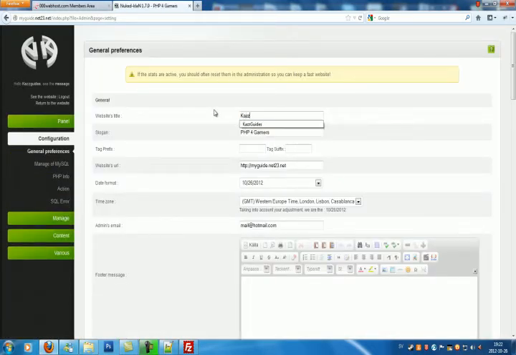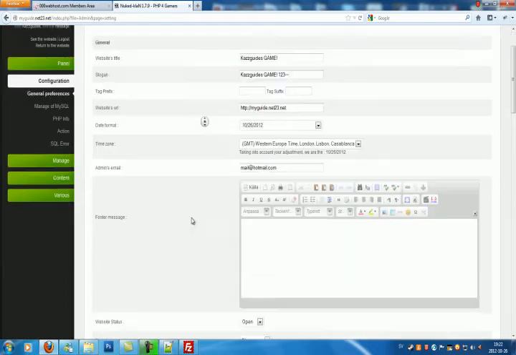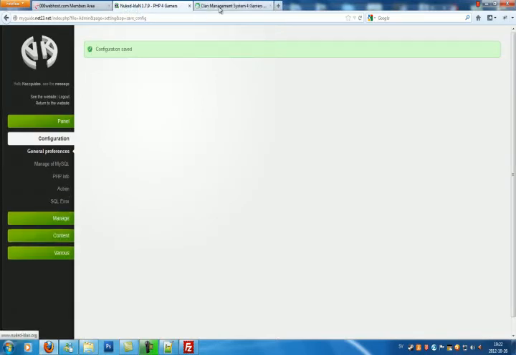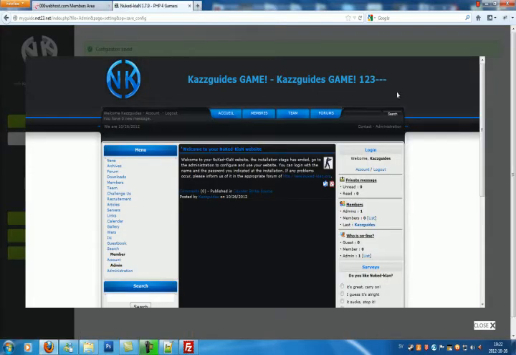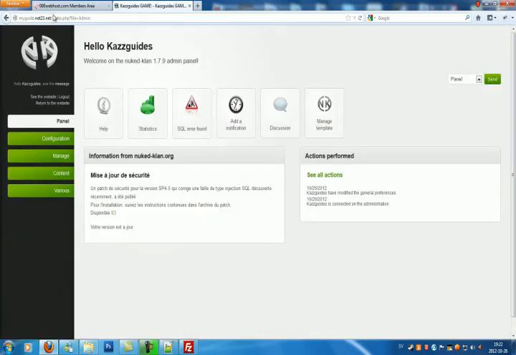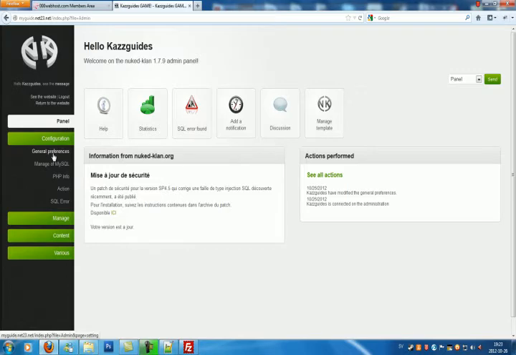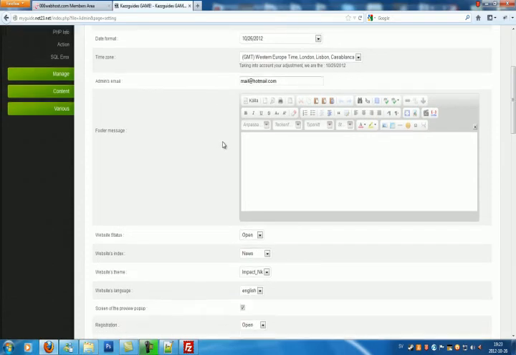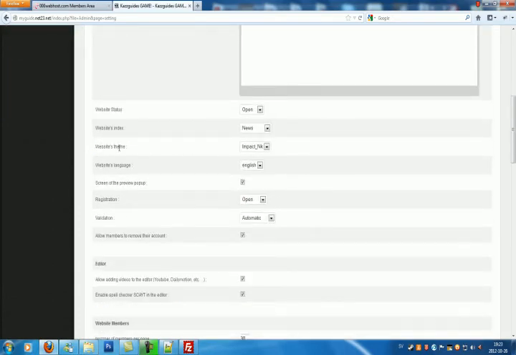Click on configuration, general preferences, and then you can manage the title of your website. Let's say KazzGuides game. Copy that, type it in here, and 1 2 3, just something, and then click modify. You will see here, hold on a second, whoops, if I only knew my website name. There we go, KazzGuides game. I have no idea why I wrote that, but anyways, go on to configuration again, general preferences, and where it says website theme, this is the theme you're using, impact_nuke.